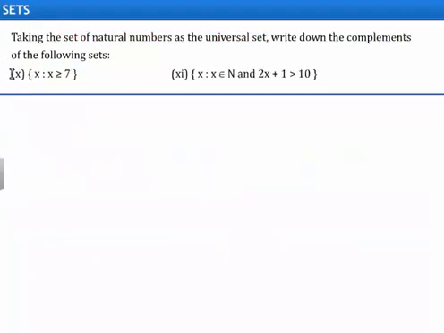In this question, we are given two sets. We need to write the complements of the given sets by taking the set of natural numbers as universal set. Let us proceed on with the solution.